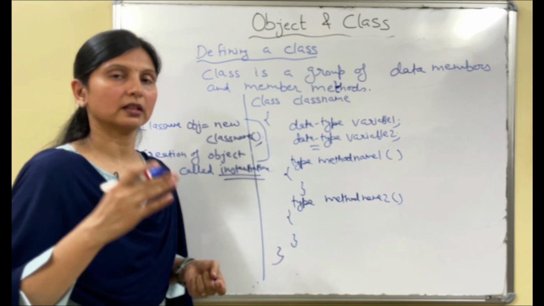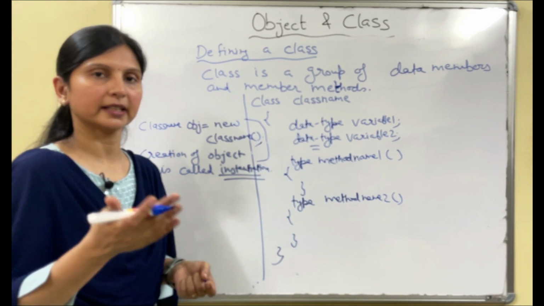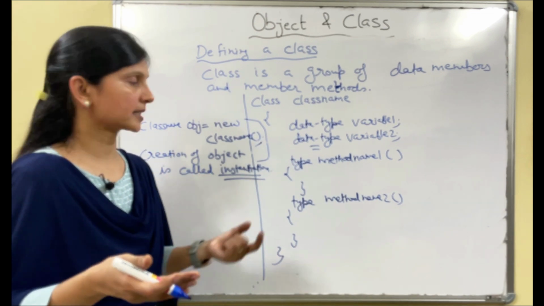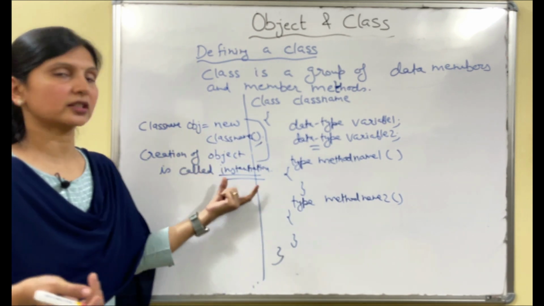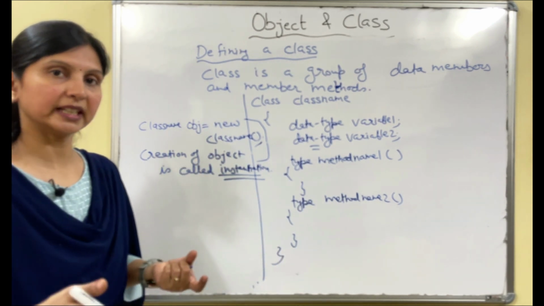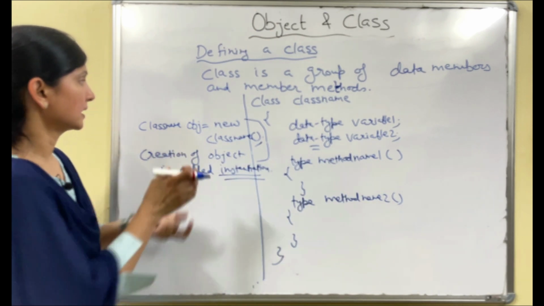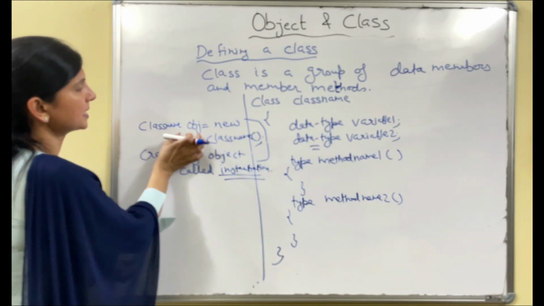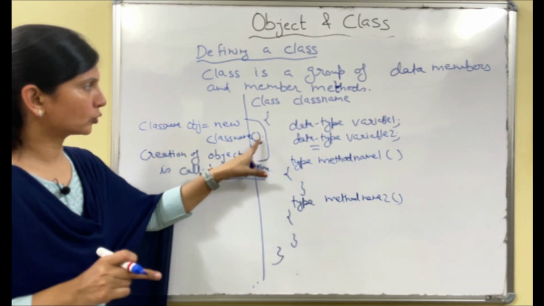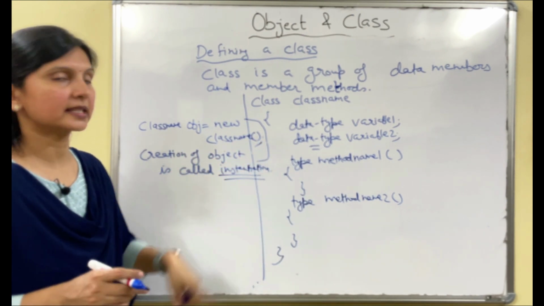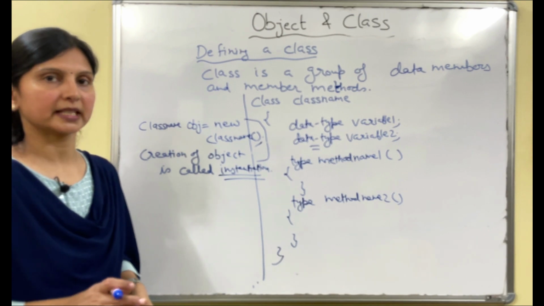Object is an instance of class. What is instantiation? Creation of object is called instantiation. And how do we create the object of class? By giving this syntax: class name obj equals to new class name, then round braces or parenthesis, then semicolon. I hope it is clear.